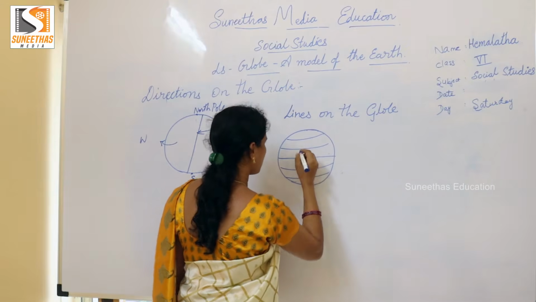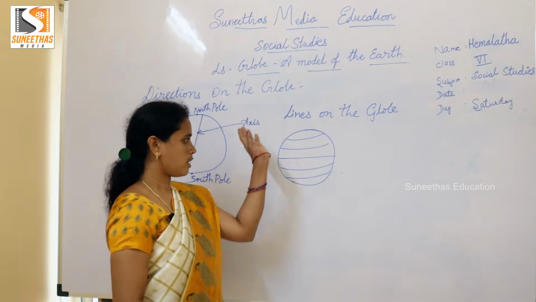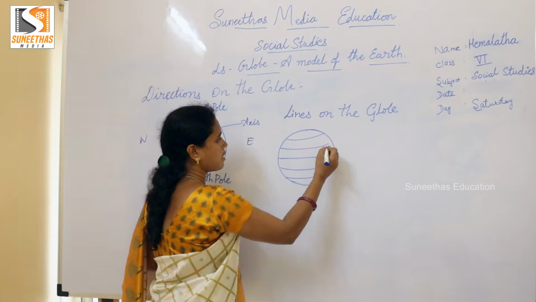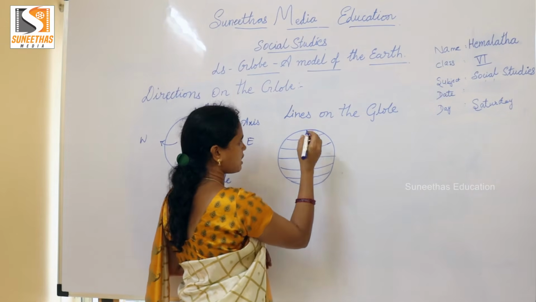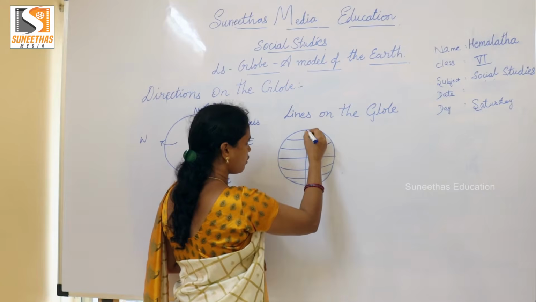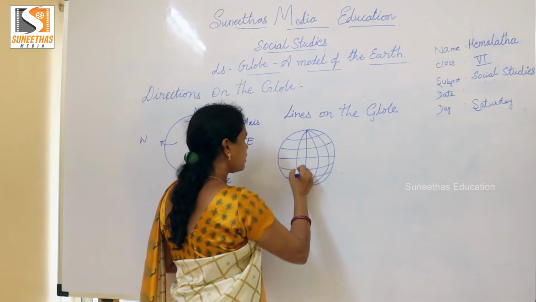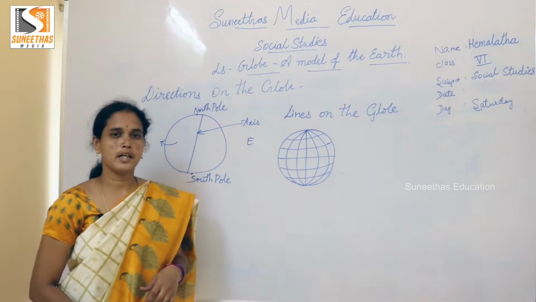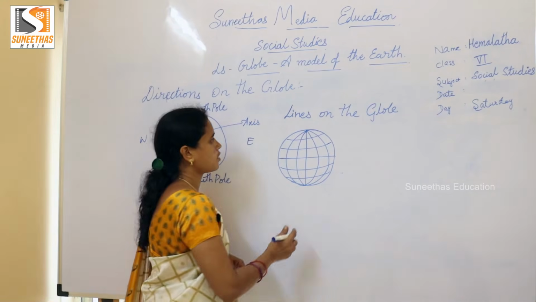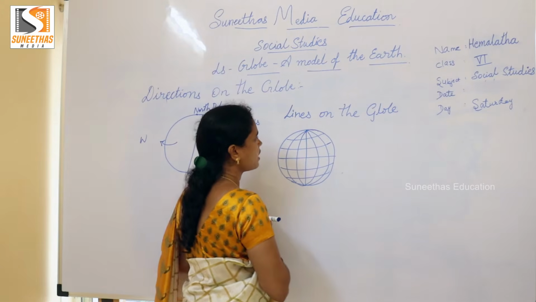Some lines are parallel to the earth, and some lines pass from north pole to south pole. These lines are called latitudes and longitudes. Children, latitudes and longitudes.